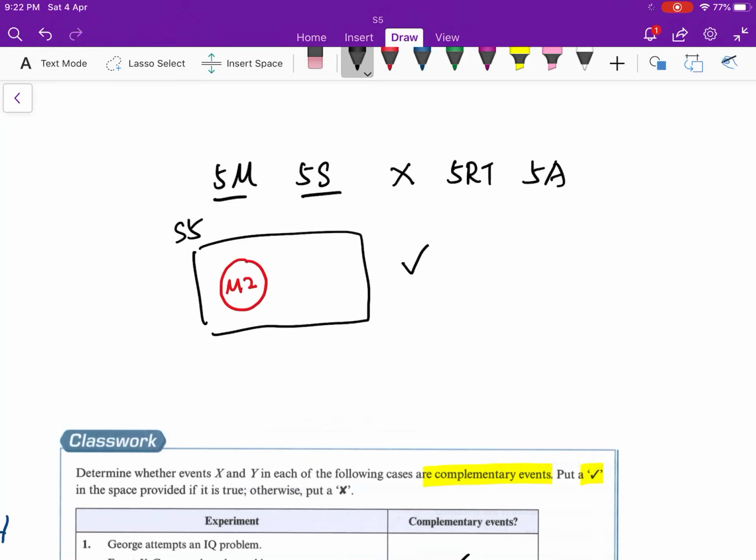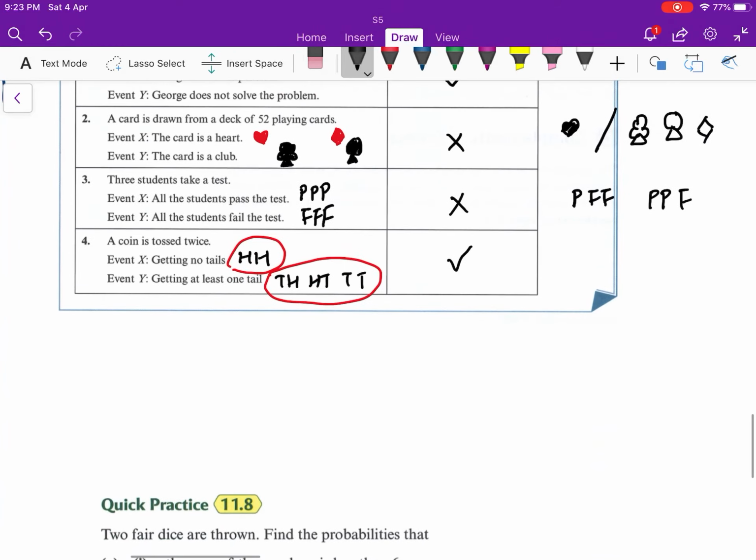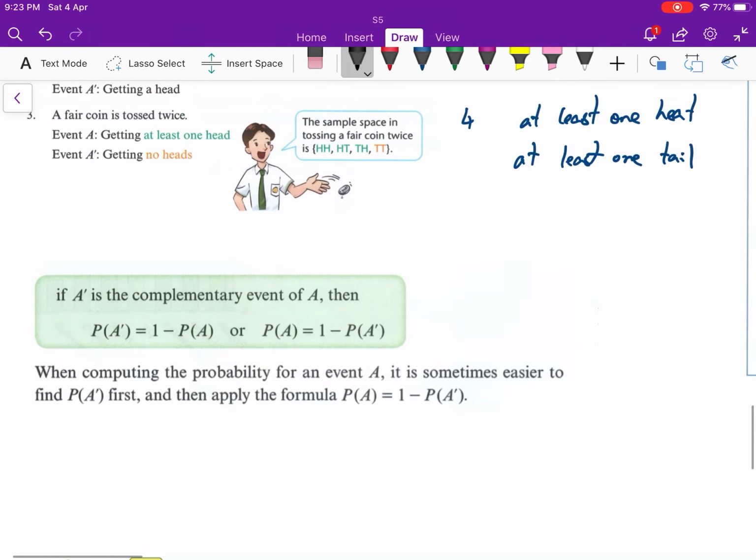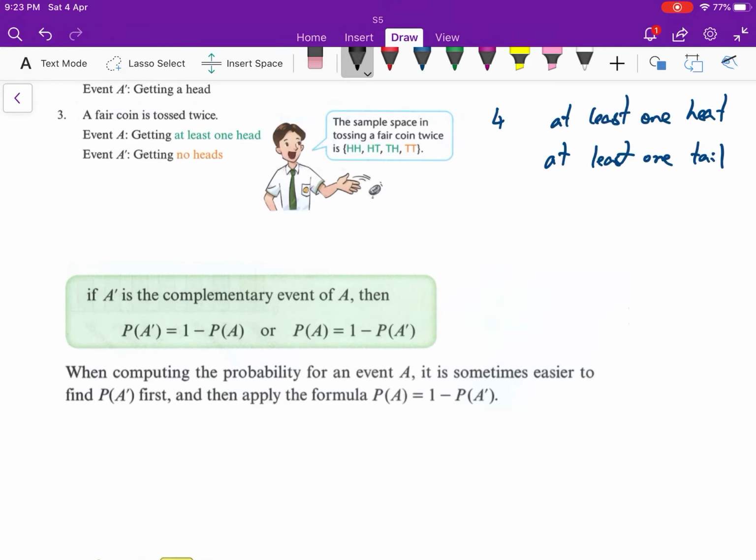So if you know how to separate them, you need to learn one more formula to calculate the complement event. Just like yesterday's lesson, we learned the formulas for mutually exclusive and non-mutually exclusive events. Now let's take a look at the complement event formula. If you want to find the probability of event A, super easy. If they are complements, just use the whole value minus the A complement.